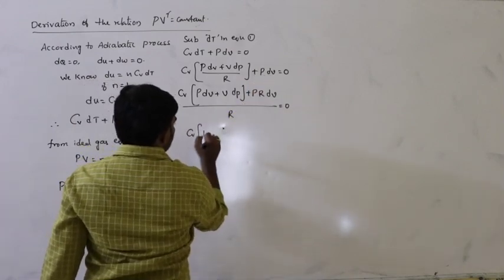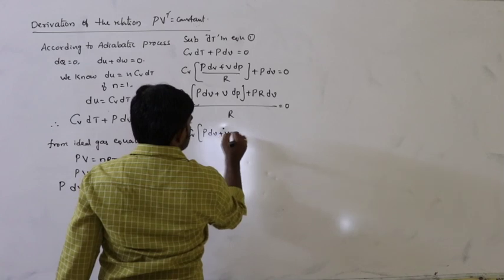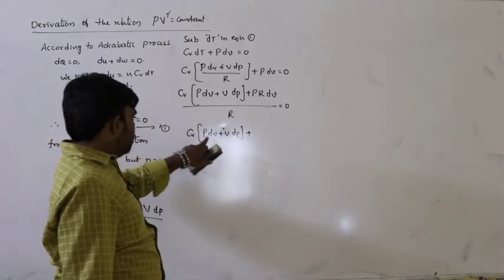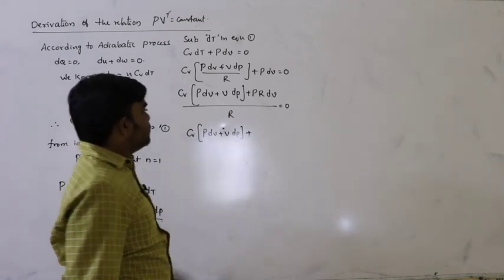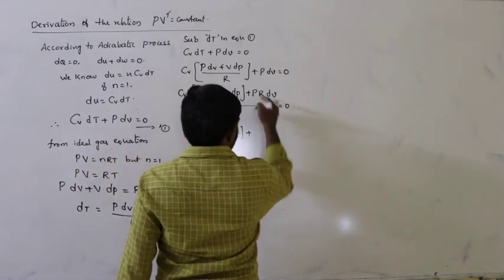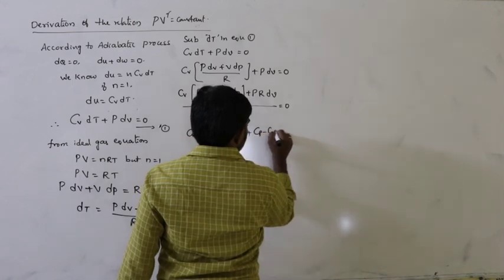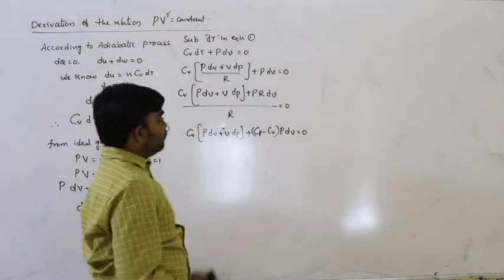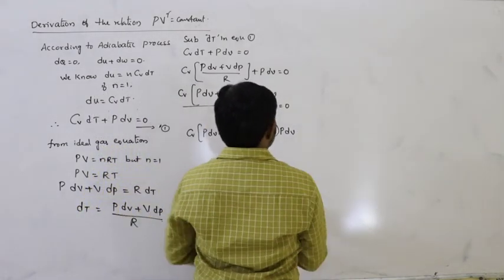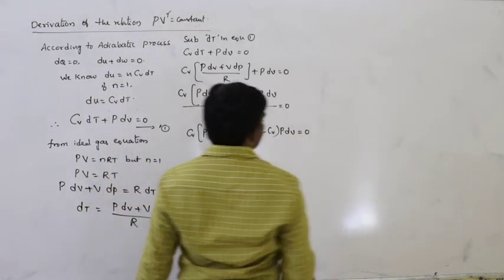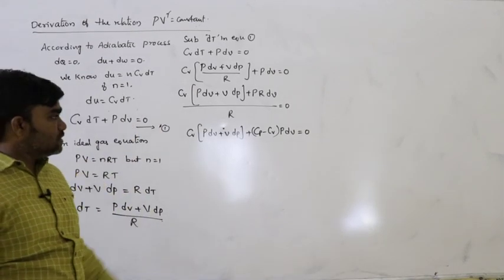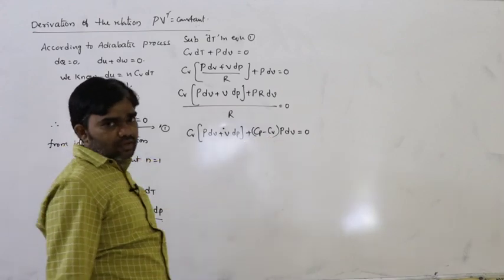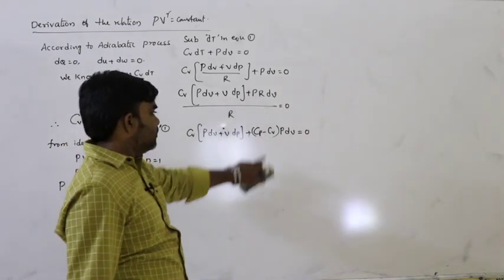So now Cv into PdV plus VdP, plus R into PdV, here R can be written as Cp minus Cv. We know the relation Cp minus Cv is equal to R. So in place of R I am substituting Cp minus Cv.